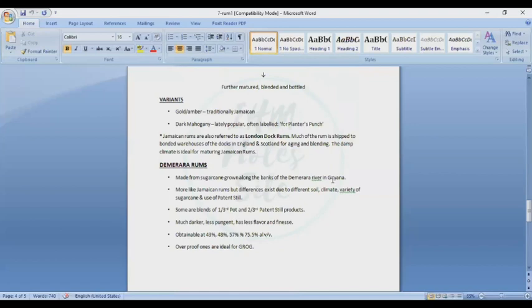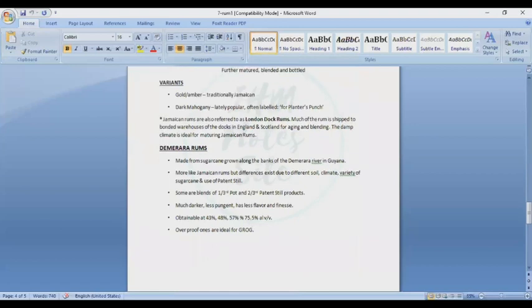Obtainable at 43 degrees, 48 degrees, 48%, 43%, 57%, 75.5% alcohol by volume. Overproof ones are ideal for grog and zombie. Grog is a traditional drink. Okay.